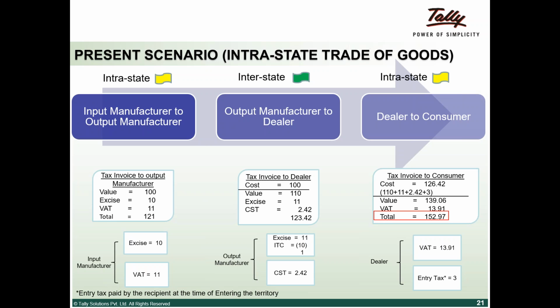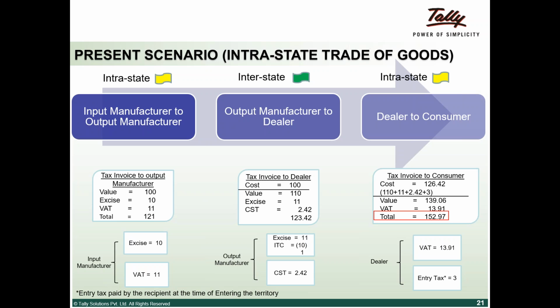Now the output manufacturer manufactures in Karnataka and supplies to a dealer located in Tamil Nadu. Let's take an example of that. Now his cost is 100. The value addition he does is 10%, so 110, excise duty of 11 and CST. Between the dealer and output manufacturer, we presume that C form is issued.